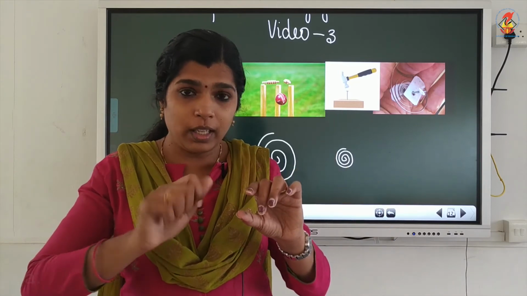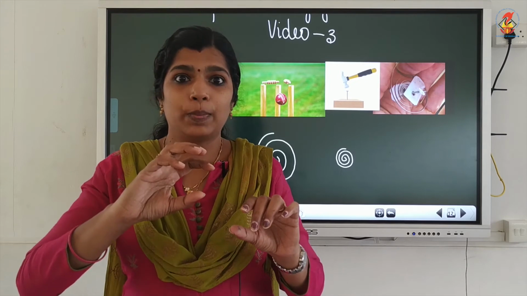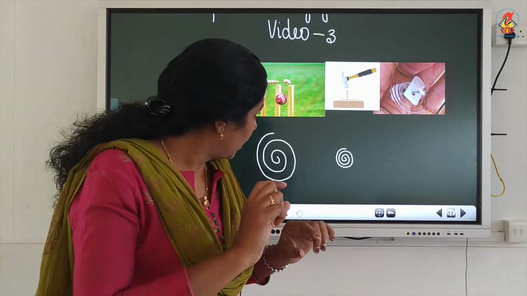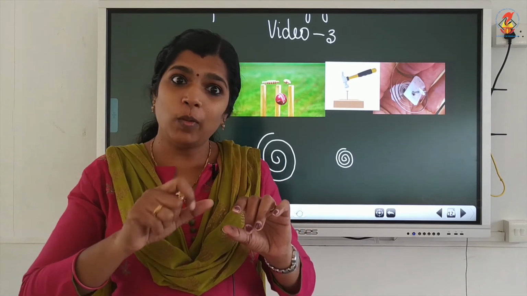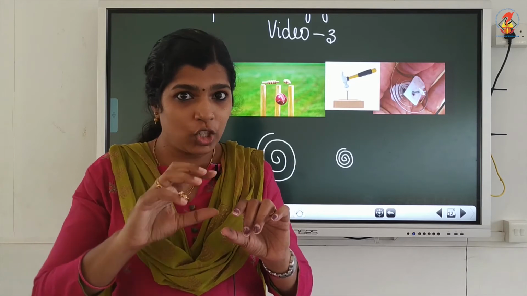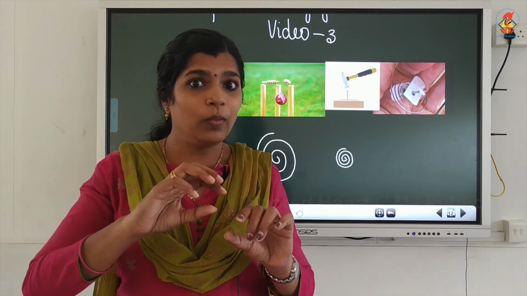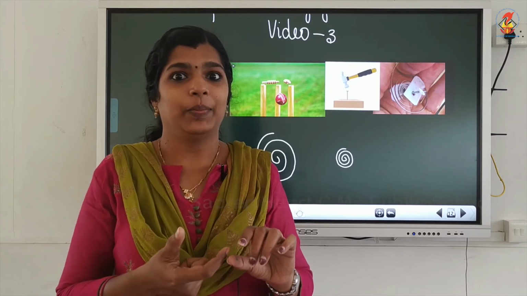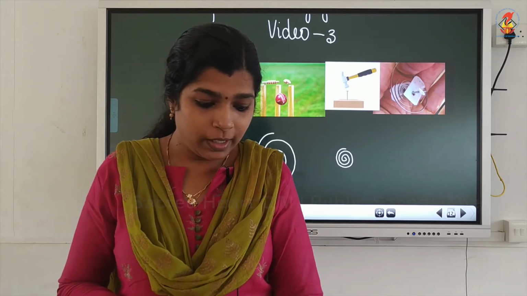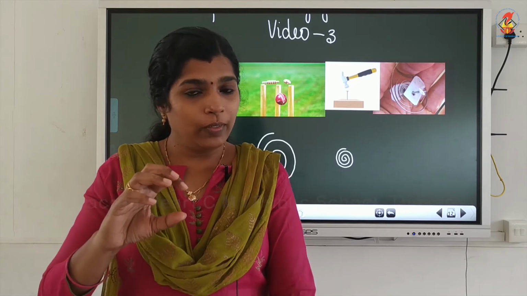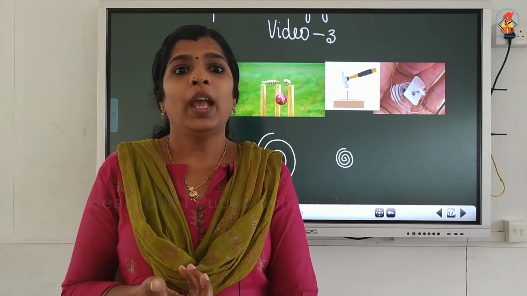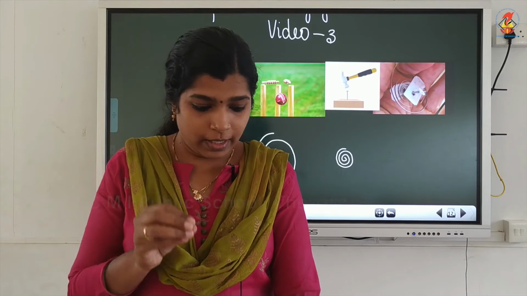When you wind the key of the toy car, the spring will wind up, meaning there will be a change in the shape of the spring, the coil will get wound more tightly, and some work is done.